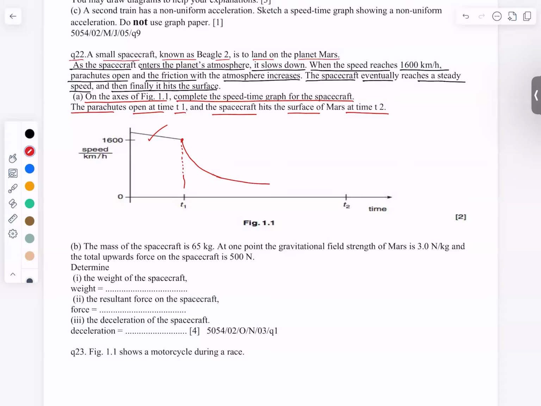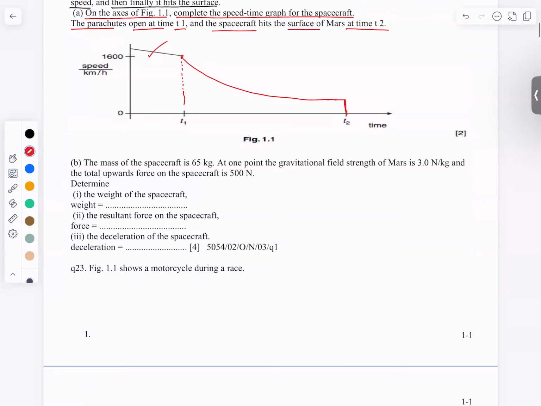Up to T2, this graph will continue until it hits the surface. So we have decreasing deceleration, and on time T2, it will hit the surface of Mars and it will have a sudden stop. The spacecraft will have a sudden stop at time T2. So this is the graph of speed versus time after opening of parachute.